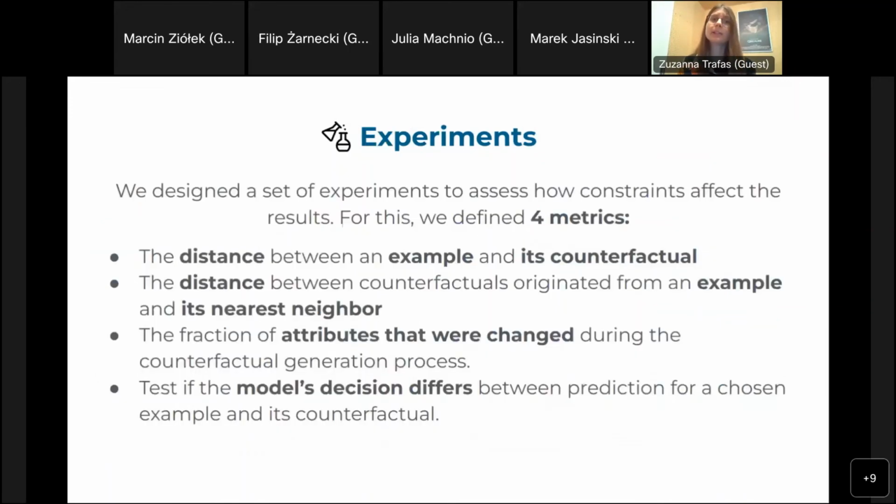But we didn't stop there. As an addition to creating the library, we decided to do a little research and assess how these constraints affect the quality of created counterfactuals. For this, we created 4 metrics shown on this slide, allowing us to check and compare how actionable the explanations we generate are.